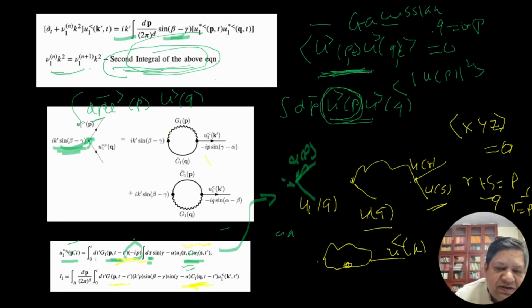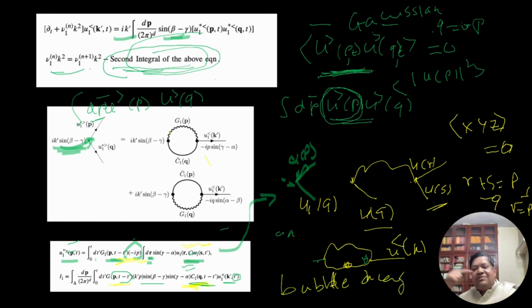Correlation function here, and u less k. You can focus on the time, which is small here, t prime. So t minus t prime, and these are vertices. There are two vertices, one here, one here, and this is also called a bubble diagram, or a loop bubble diagram. It's like a bubble, no? So we have a bubble diagram. One side is Green's function, the other side is correlation function.